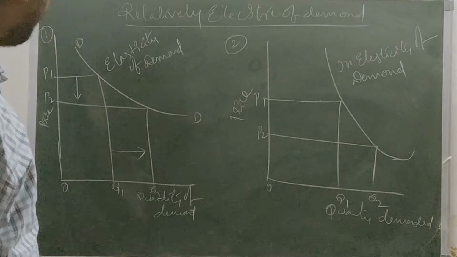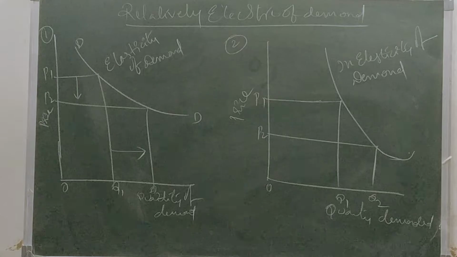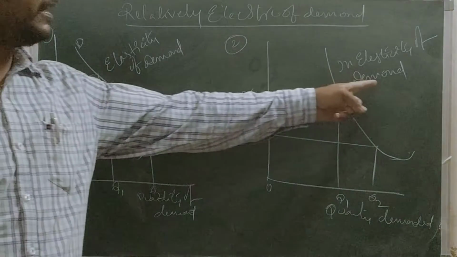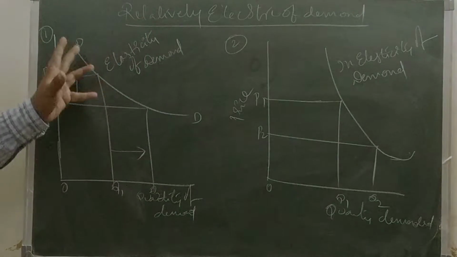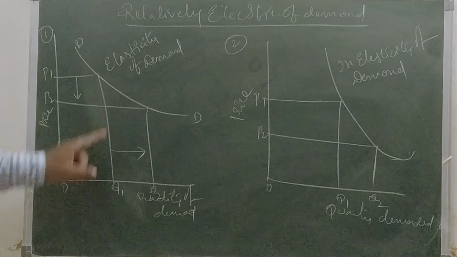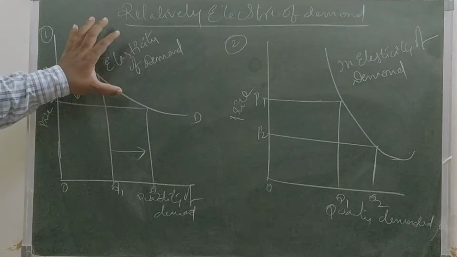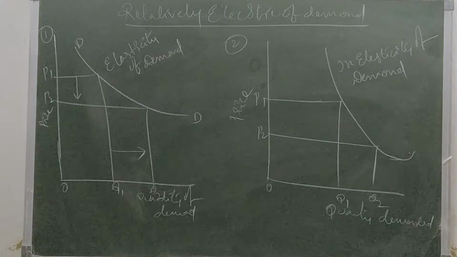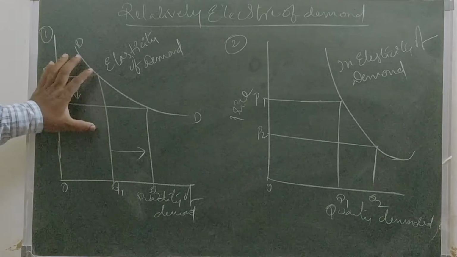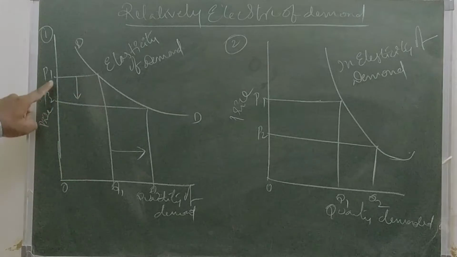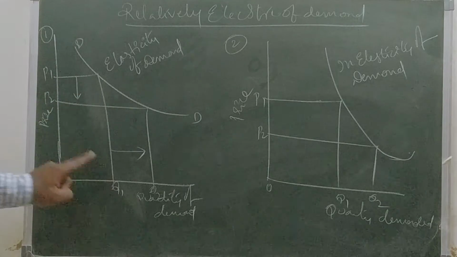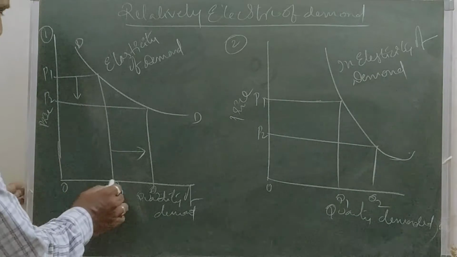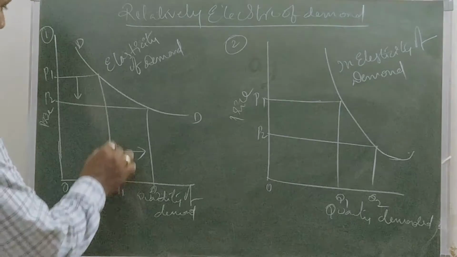Okay, see students, relatively elastic demand. This is relatively elastic demand, and this is relatively inelastic demand. So these demands are said to be relatively elastic. In this elasticity of demand, the change in demand is more than the change in price. See here, quantity and price, and this is the demand curve. So Q1, change of quantity and change of price.